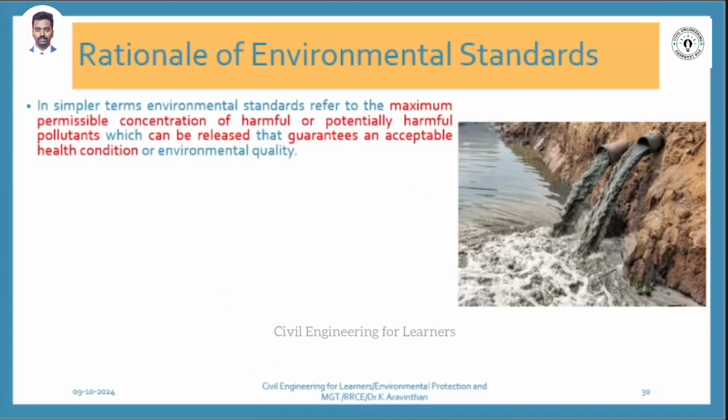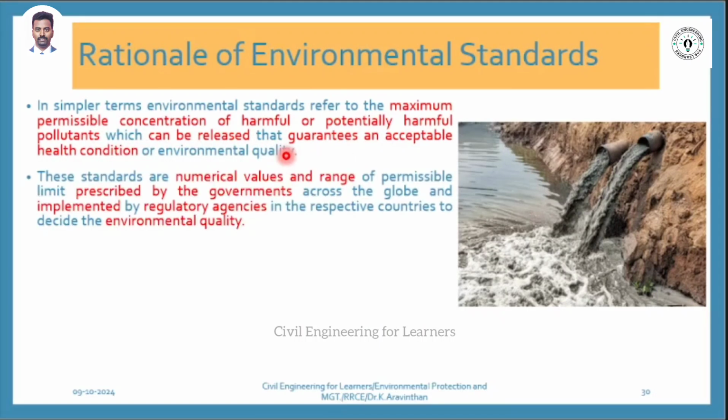A rationale of environmental standards. Maximum permissible, there should be a limit. Can you see from this image? After production, this kind of industrial wastewater lets into the river. There should be a limit. We cannot send n number of water, that means thousands and thousands of liters of water per day. So there should be a maximum permissible limit for the concentration, how much concentration of this waste should be, and how harmful to the environment, to those who are consuming this. How much pollutant could be released guarantees an acceptable health condition.